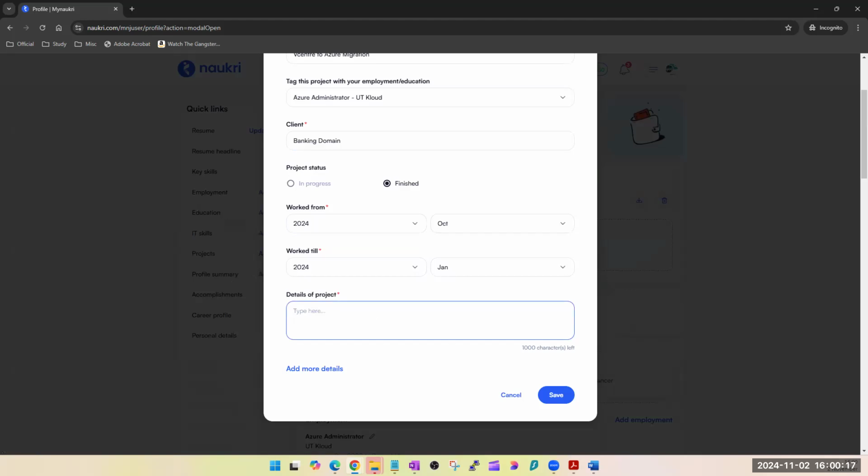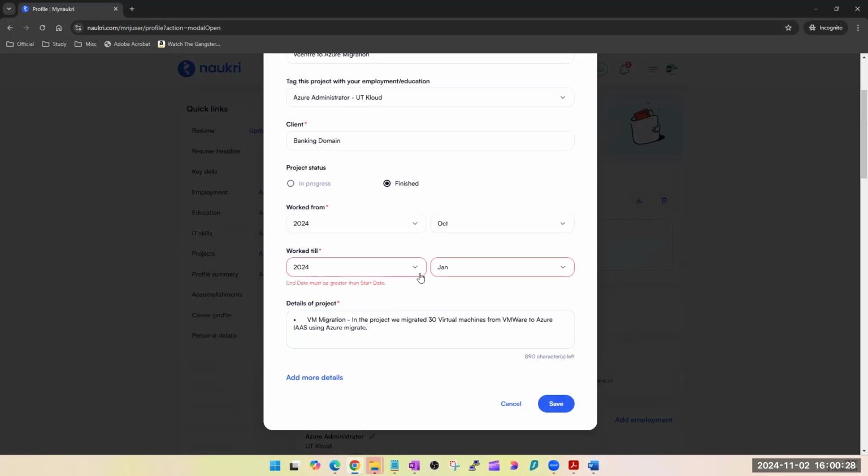Mention here, what will you mention? That it was a banking domain, etc. And this point, that in this project we migrated 30 virtual machines. Save it. This is very important, guys. Okay, this is worked till. Sorry.